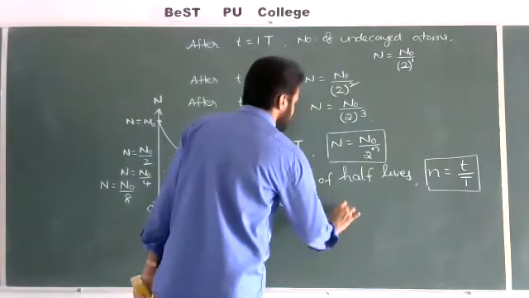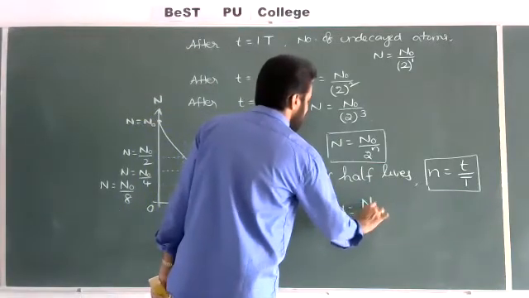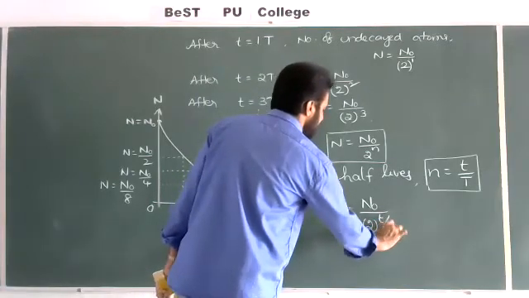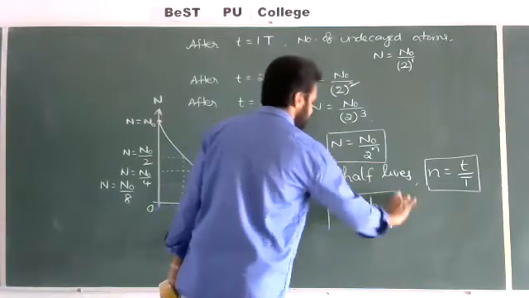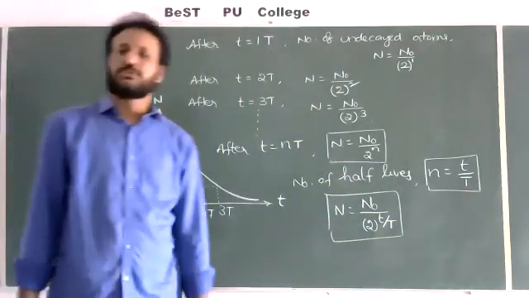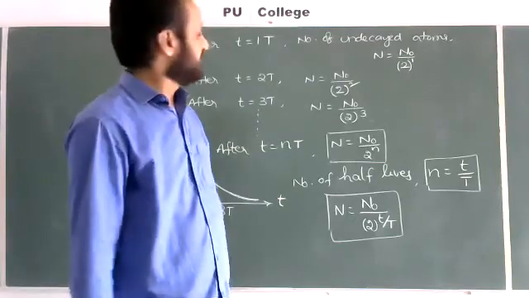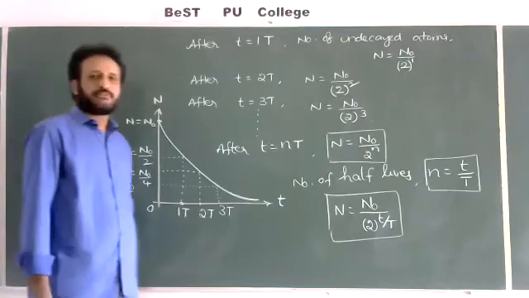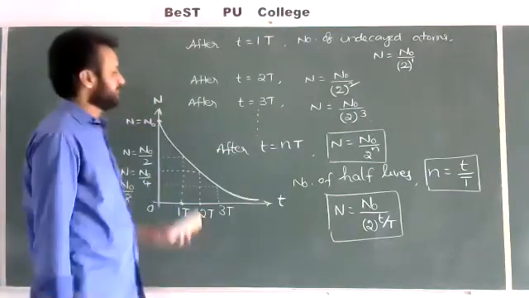N is equal to N naught by 2 to the power of small t by capital T, we can write. One more formula: N is equal to N naught by 2 to the power of small t by capital T.